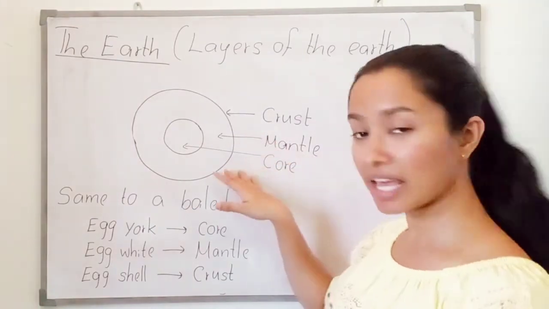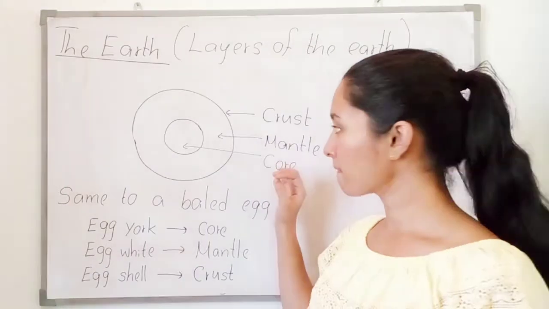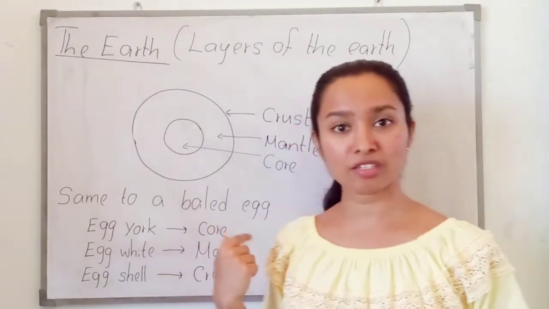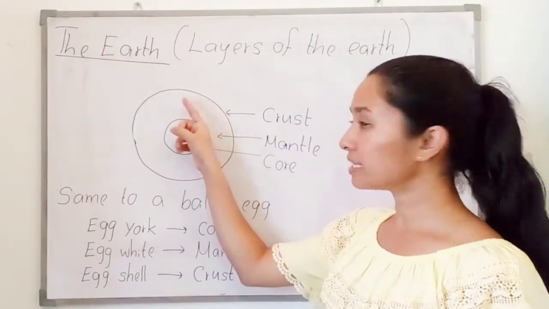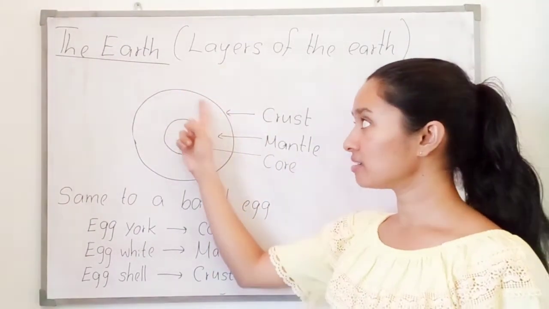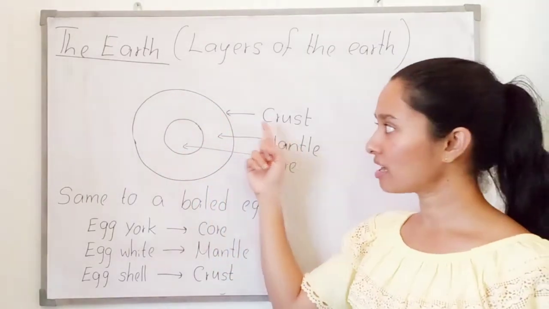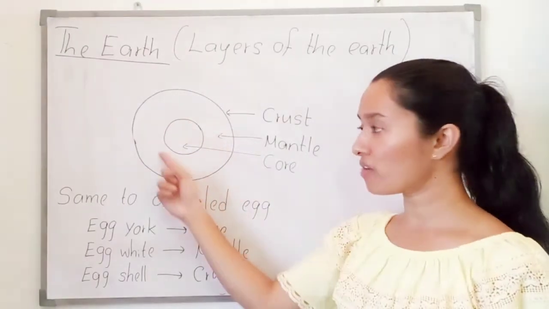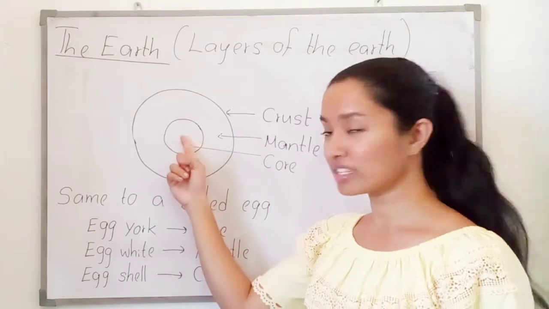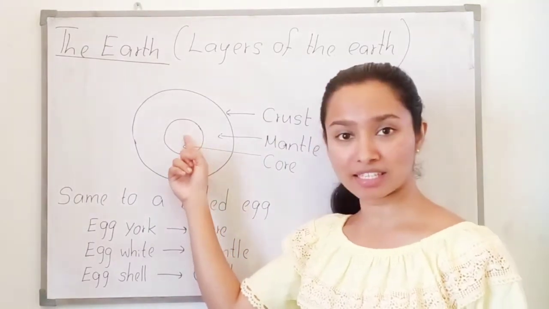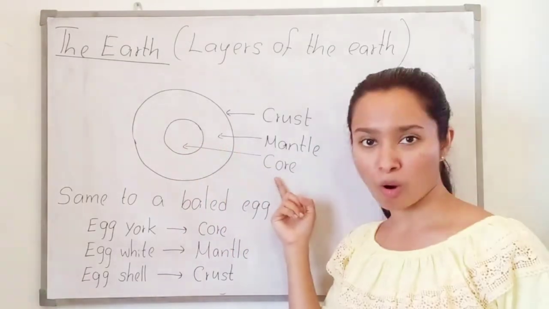It is the same as a cross section of a boiled egg. I think you know about the cross section of a boiled egg. In the egg, this is the shell, the eggshell. It is the same as the crust. And then this is the egg white. It is the same as the mantle. And what is this? The yellow colored thing, that is the egg yolk. It is the same as the core.